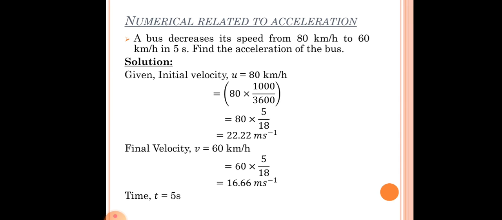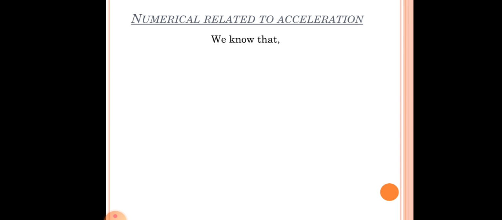Now we know that acceleration equals v minus u divided by t. So we put all the values now. a equals 16.66 minus 22.22 divided by 5. Upon simplifying we get minus 5.56 divided by 5, right?